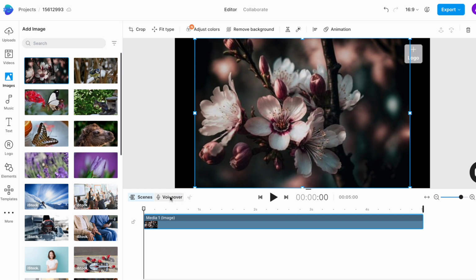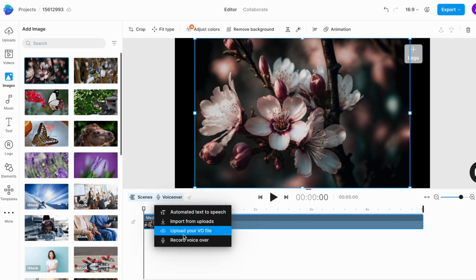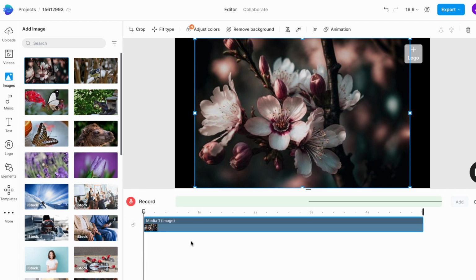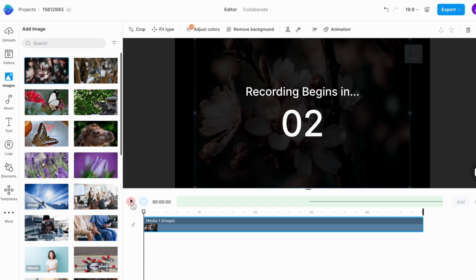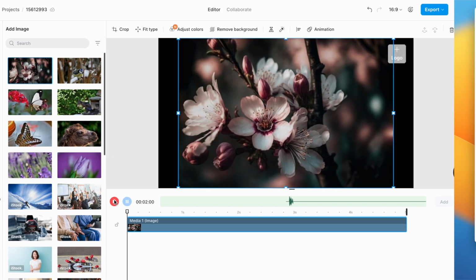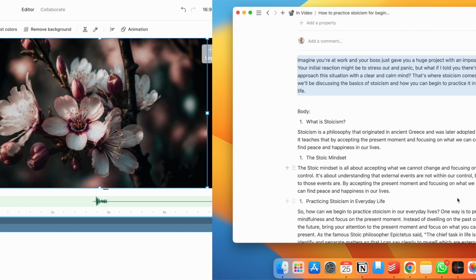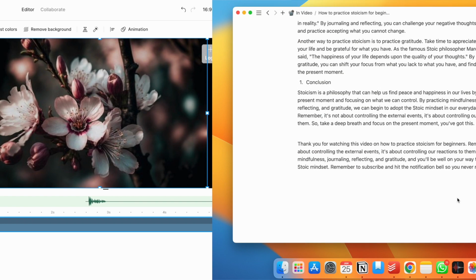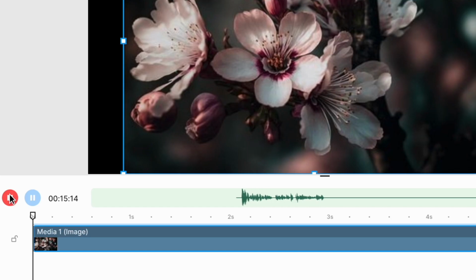To start recording your voiceover, simply click on the mic icon and select the option to record your voiceover. If you have an external microphone, plug it into your laptop now. Otherwise, just press on the little red mic to start recording using your laptop's internal microphone. Keep your script open so that you can read from it while the audio is recording, and don't worry if you fumble or make a mistake. We can easily edit that out later.